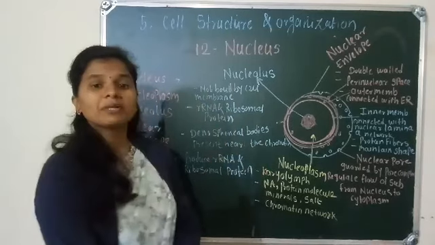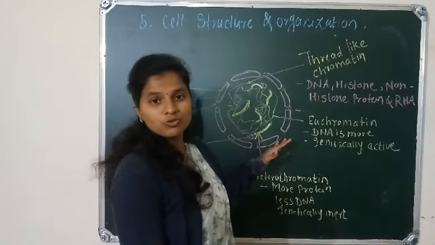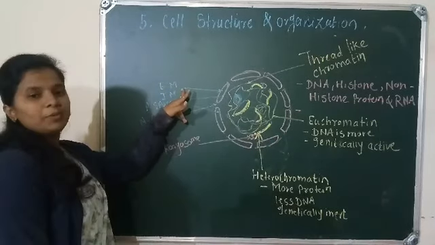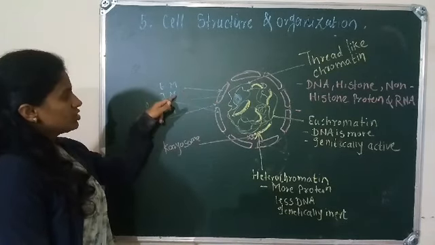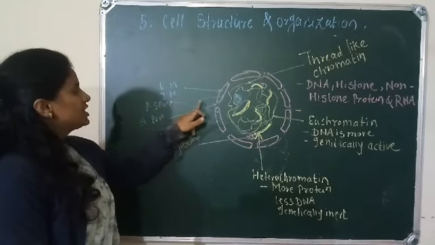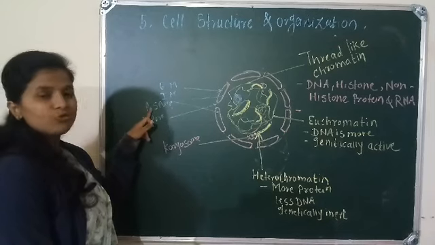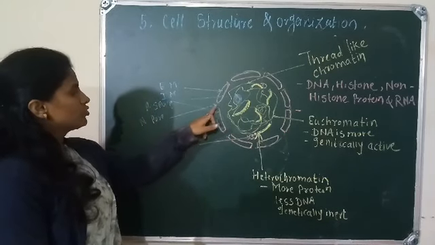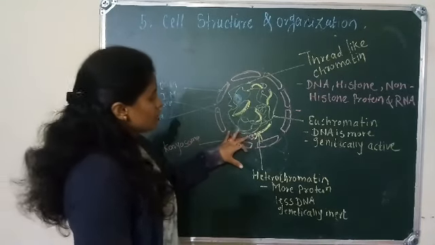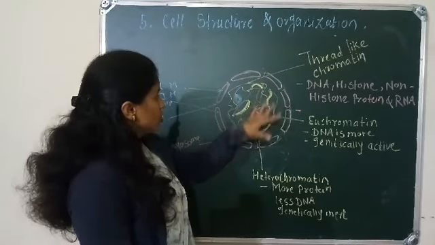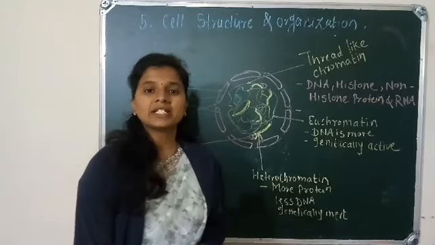Then let's see what is meant by the chromatin network. In the ultrastructure of the nucleus we see the outer membrane, which is also known as the external membrane, and the inner membrane, which is also known as the internal membrane, and the space present in between the external and inner membrane is known as the perinuclear space. The pores are also seen in the ultrastructure of the nucleus, and karyosomes are also present in the nucleoplasm.